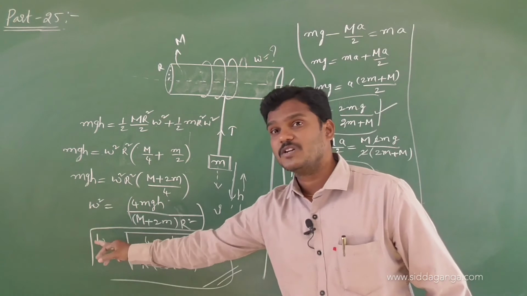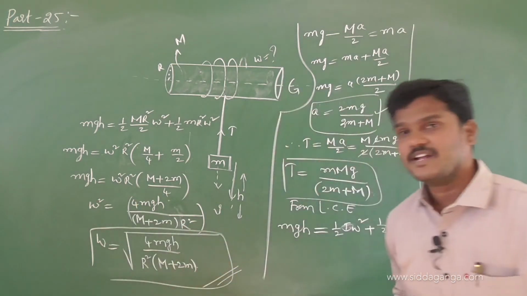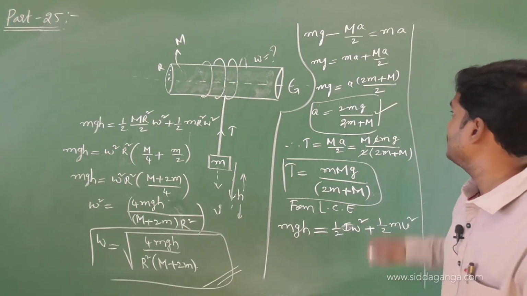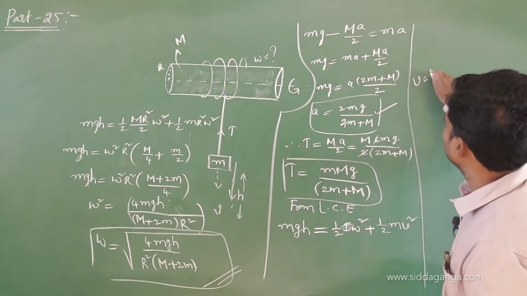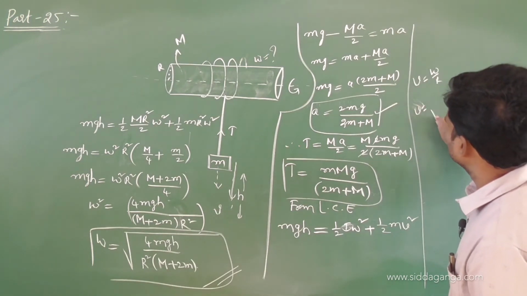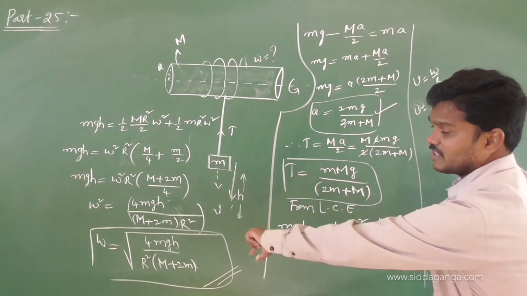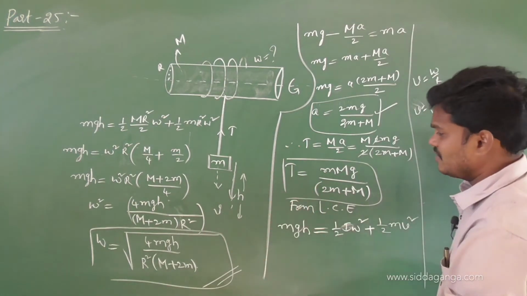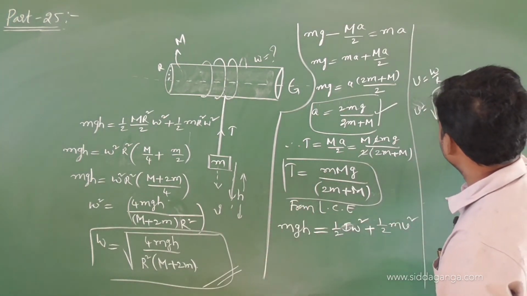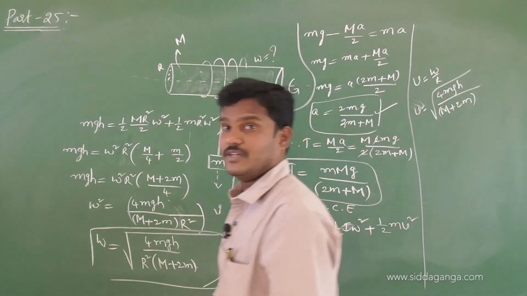Because v is equal to r omega, omega is equal to v by r. R gets cancelled. What is the linear speed? So v is equal to root of 4mgh r square over M plus 2m, it will come out, becomes r. So this is the linear speed of the block.